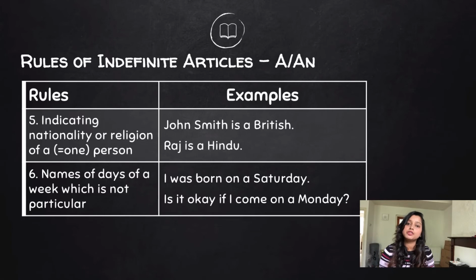Now moving on to rule number 6. When we are talking about the names of days of a week, which is not particular or special or important in any way, we will use an indefinite article. For example, I was born on a Saturday. I went to the shop on a Thursday. So it was just a Thursday. I don't really remember which Thursday it was. I just remember it was a Thursday.